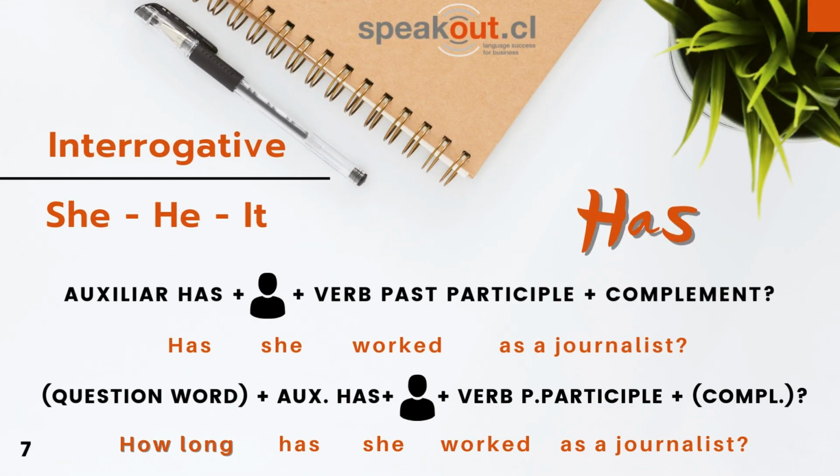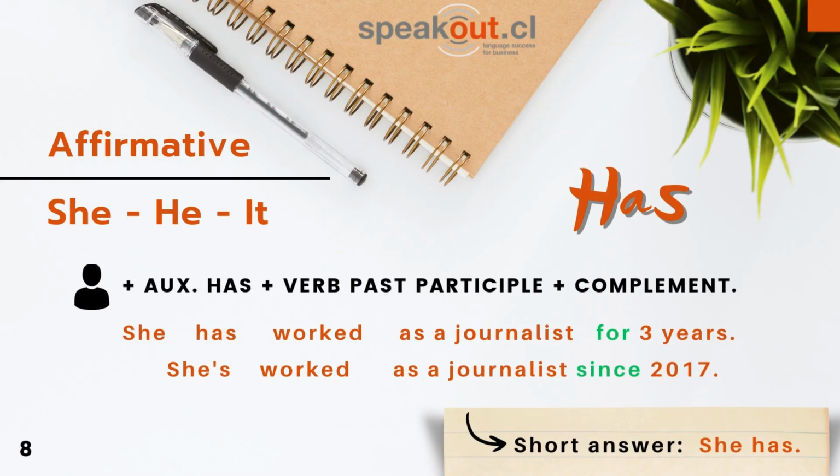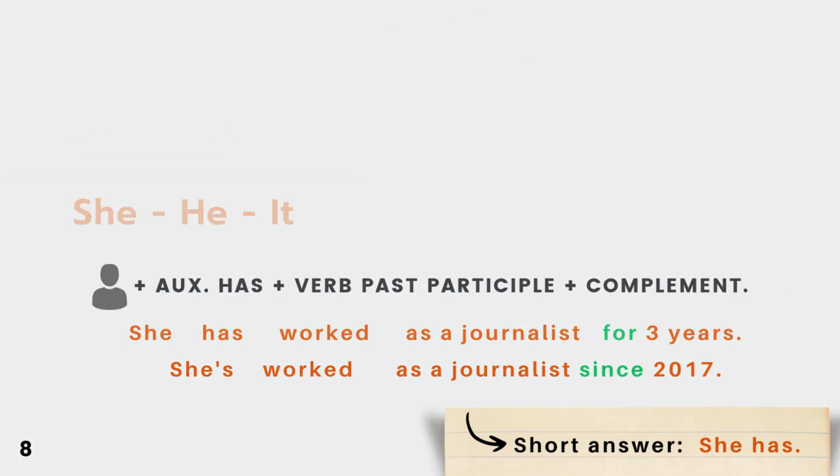Questions. In this tense, we use the auxiliary has when we use it, she, or he, the third person singular. How long has she worked as a journalist? Affirmative sentences. She has worked as a journalist for 3 years. She's worked as a journalist since 2017.